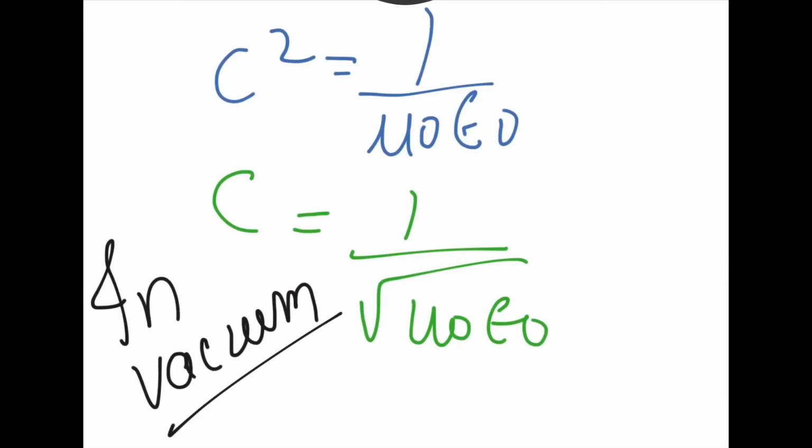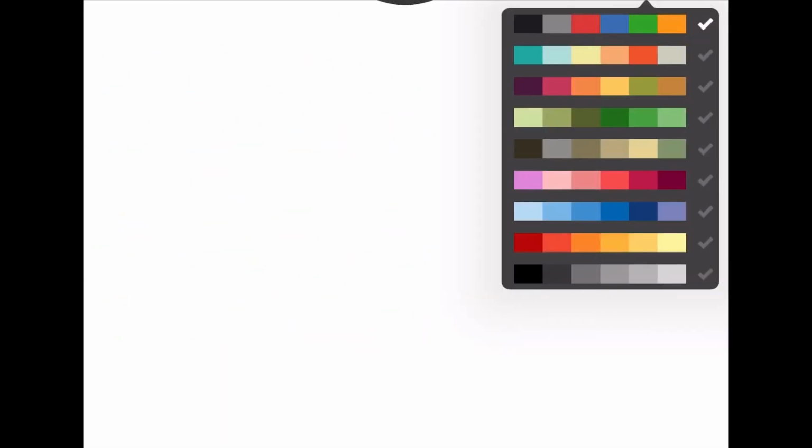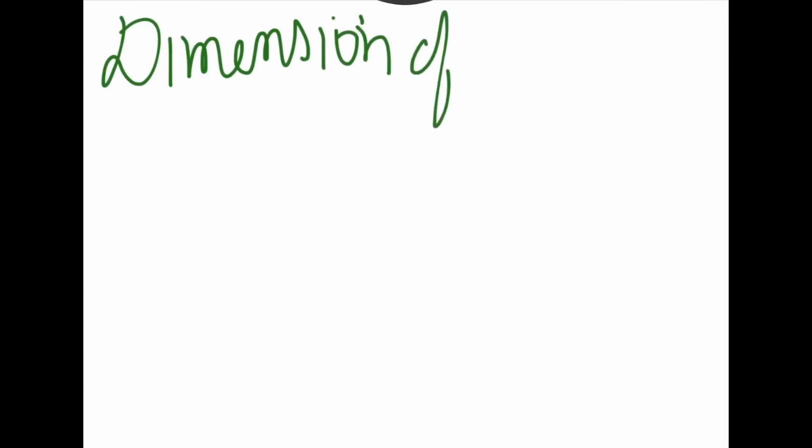Is it fine? Now many times in JEE level papers we get a question, so just see this question, that we have to evaluate the dimensions. You can see your question on the screen. I will show dimension of under root mu naught epsilon naught.